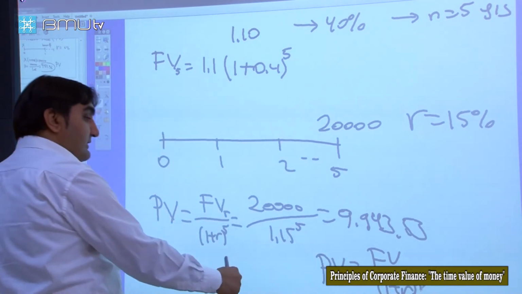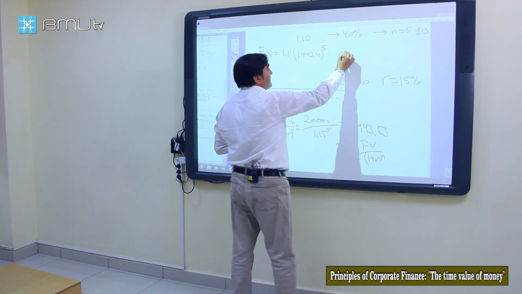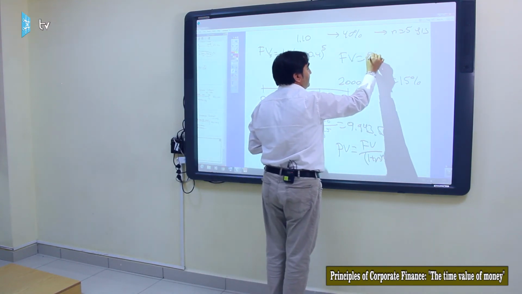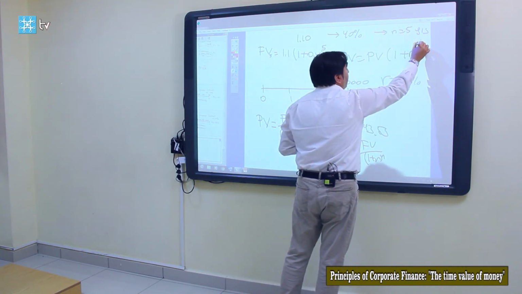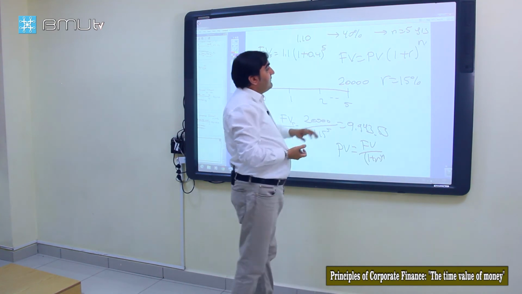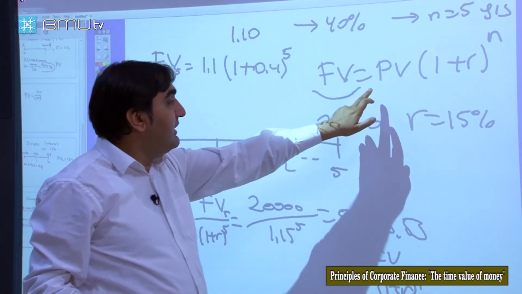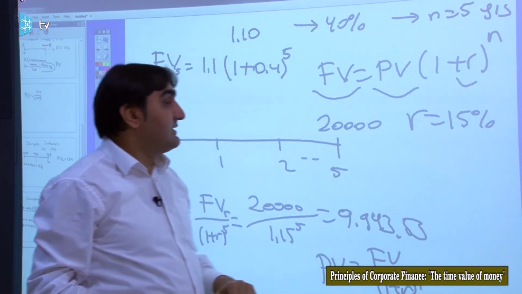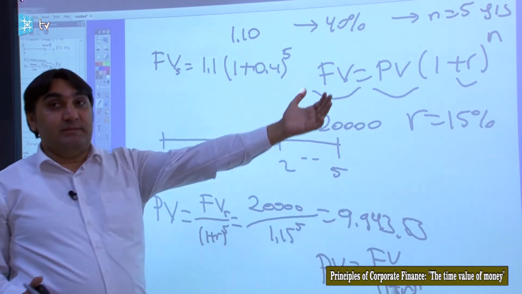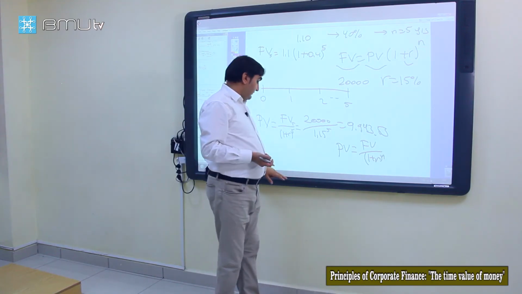Or in other words, with basic mathematics, we can rearrange this as future value equals present value times 1 plus rate to the power of the number of periods. We have 4 parameters here: future value, present value, rate, and number of periods. So given 3 of these parameters, we can easily find the 4th one with mathematical calculations.